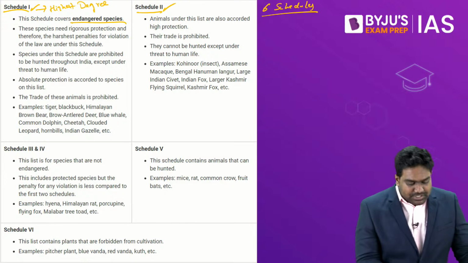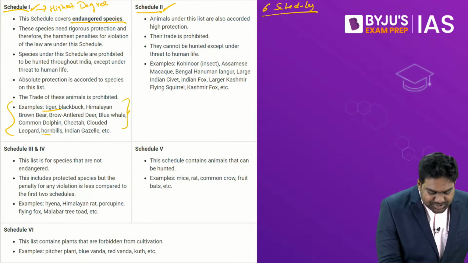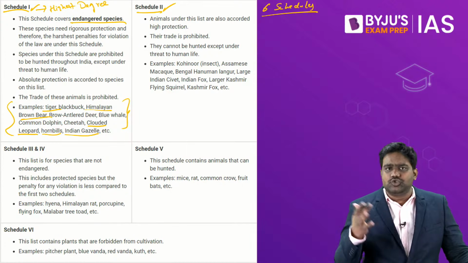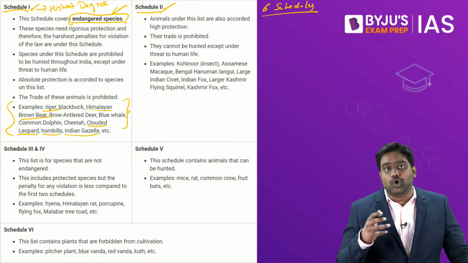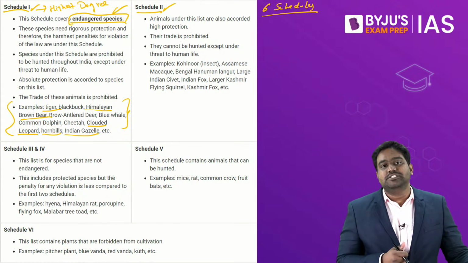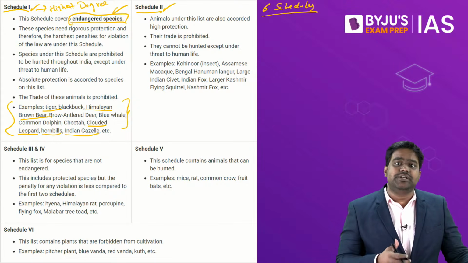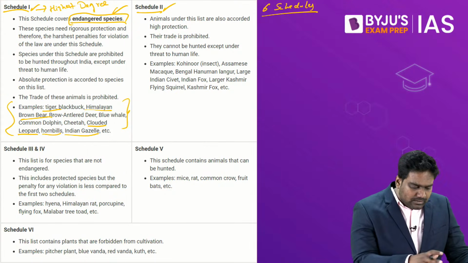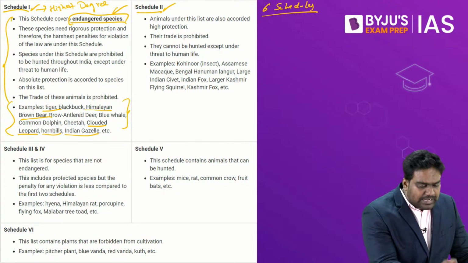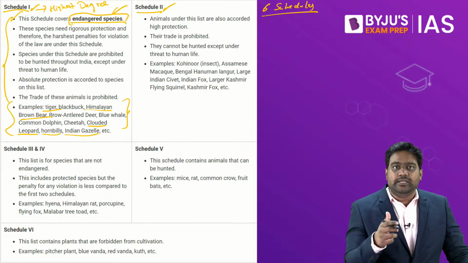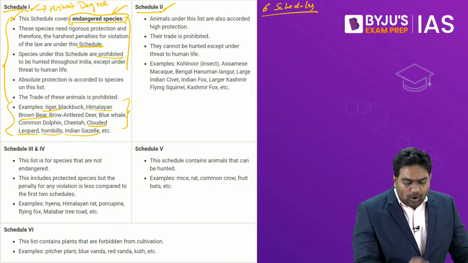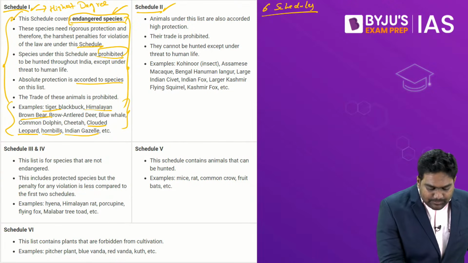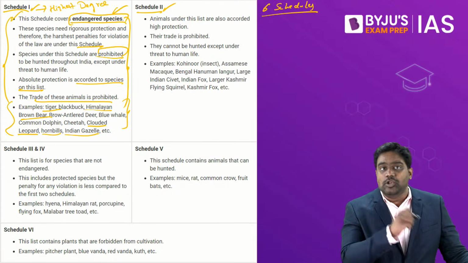All the endangered species like tigers, leopards, the Himalayan brown bear, Indian gazelle, clouded leopard, etc. The list goes on. There's an entire list of Schedule 1 animals which are considered as endangered species of India. These are the most threatened species of animals and birds. They face the highest risk from hunting and poaching. So they're all listed under Schedule 1 and they enjoy the highest degree of protection. So obviously, hunting and poaching of these species is completely prohibited, and if anyone violates the law, they will be prosecuted and they are provided with a strict punishment. It is a criminal offense.